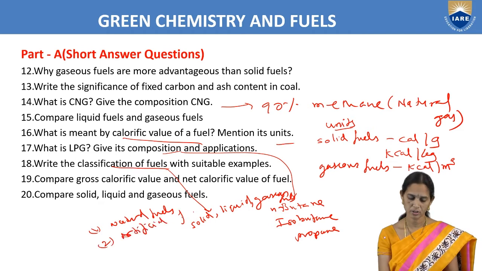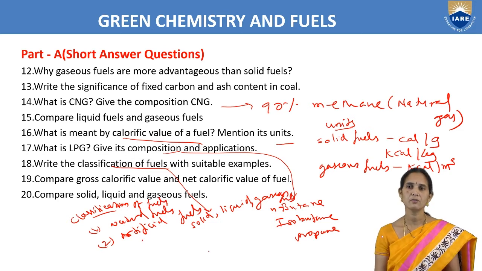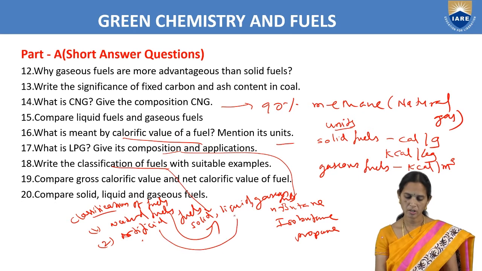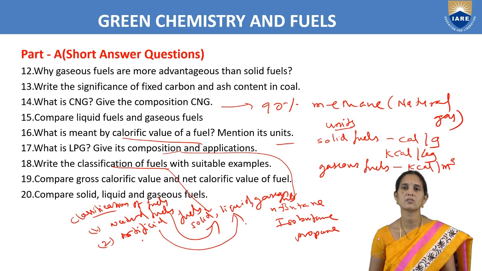Classification of fuels: natural and artificial fuels. Natural fuels will again be solid, liquid, gaseous. Artificial fuels are also solid, liquid, gaseous fuels.